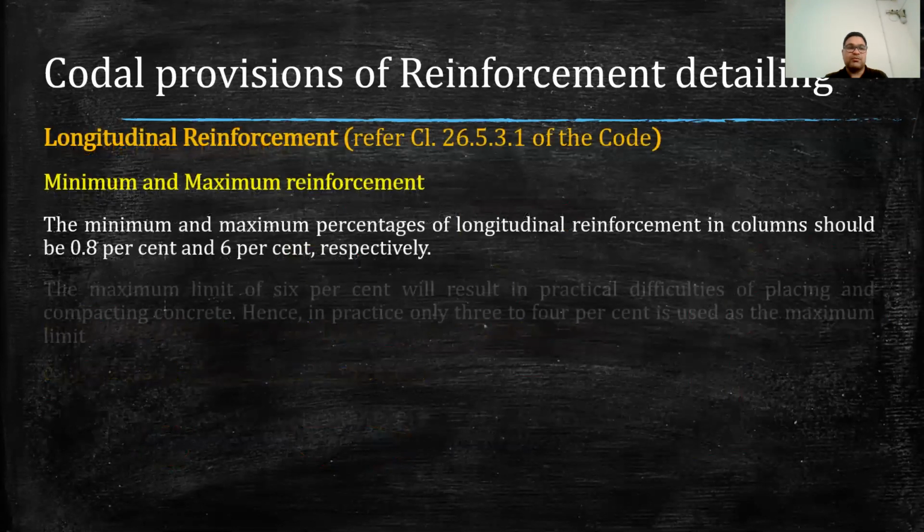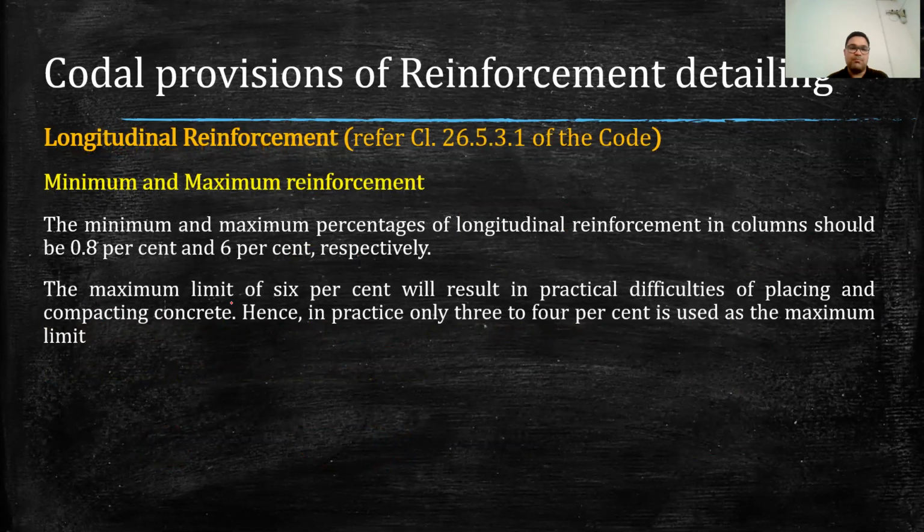But practically, the maximum limit of 6% will result in practical difficulty. It will lead to a very high congestion of reinforcement in the column, and because of that, placing and compacting of concrete will be very difficult. Therefore, generally in practice, only 3 to 4% of reinforcement is provided in the column. That is generally considered as the maximum limit, but as per theoretical limit, it is 6%.